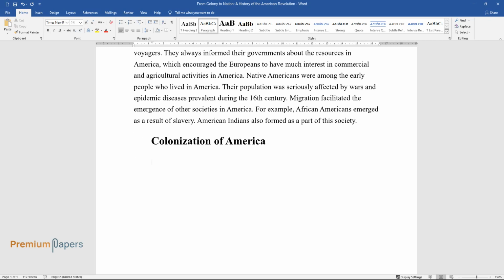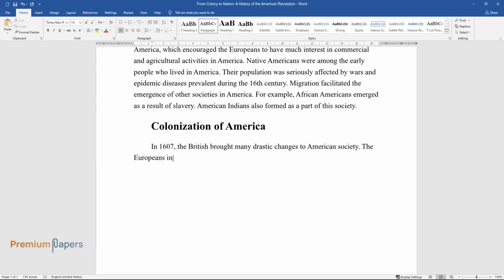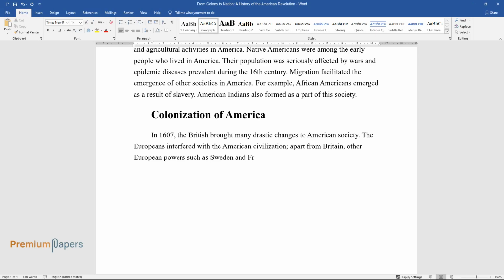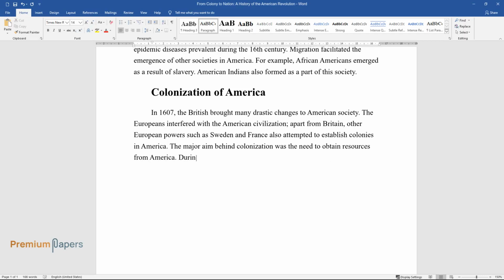Colonization of America. In 1607, the British brought many drastic changes to American society. The Europeans interfered with the American civilization. Apart from Britain, other European powers such as Sweden and France also attempted to establish colonies in America. The major aim behind colonization was the need to obtain resources from America.